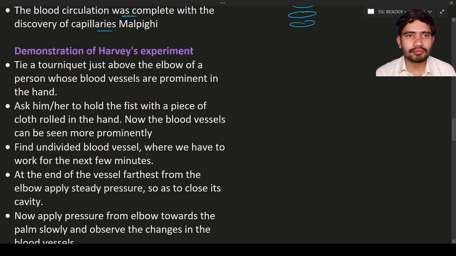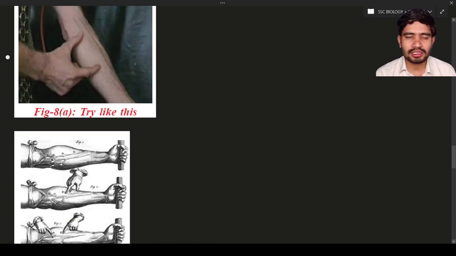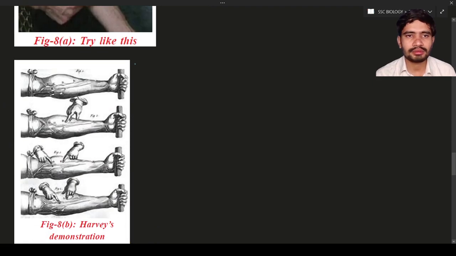Now we are going to discuss the demonstration of William Harvey's experiment, how he did it. You can see this diagram. There is a hand, and a tourniquet is tied above the elbow. Tourniquet is nothing but a piece of cloth tied above the elbow.